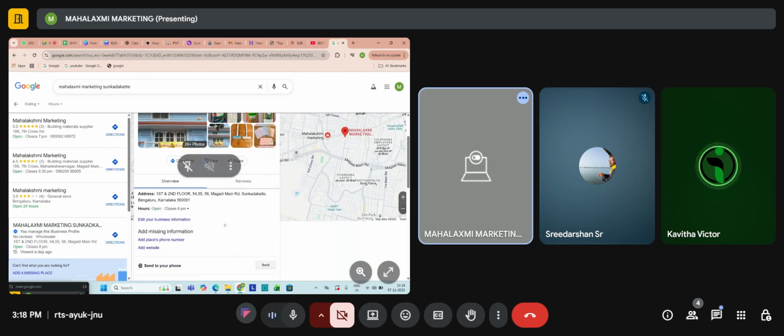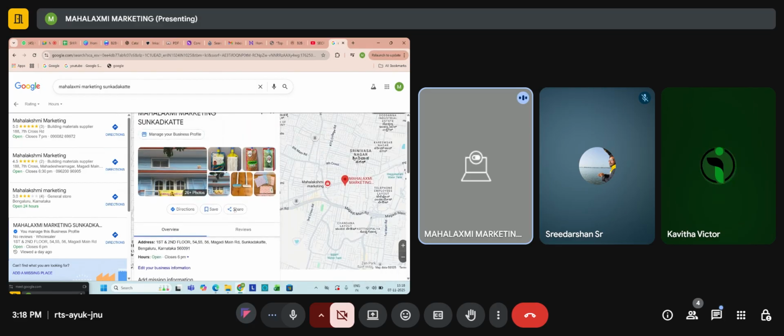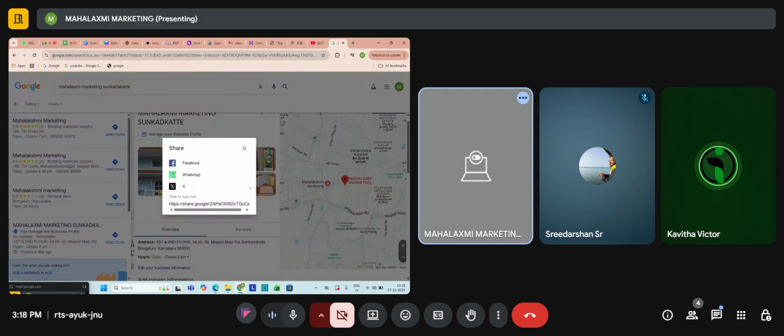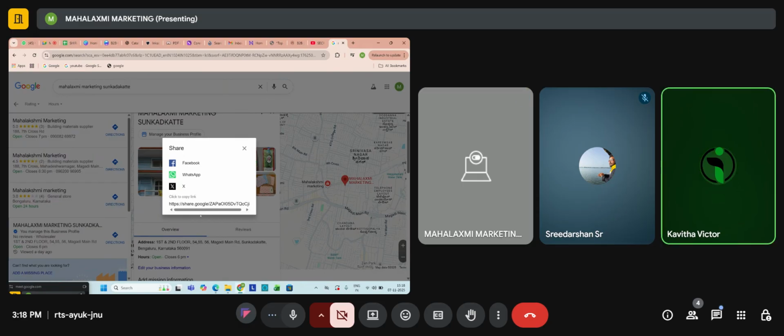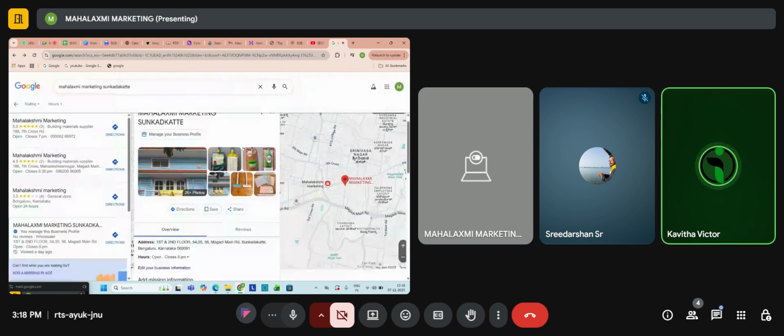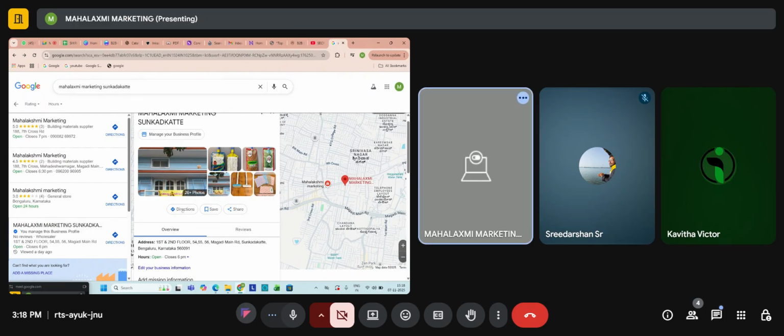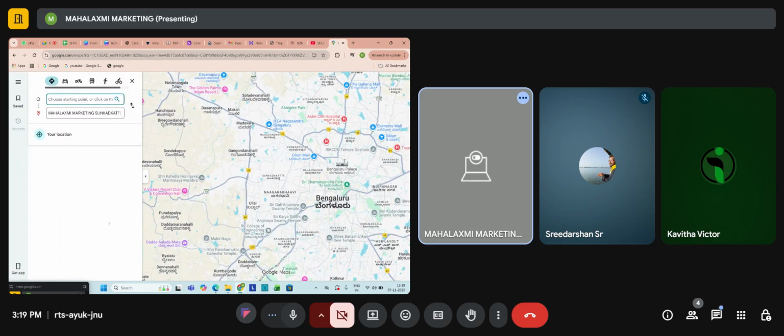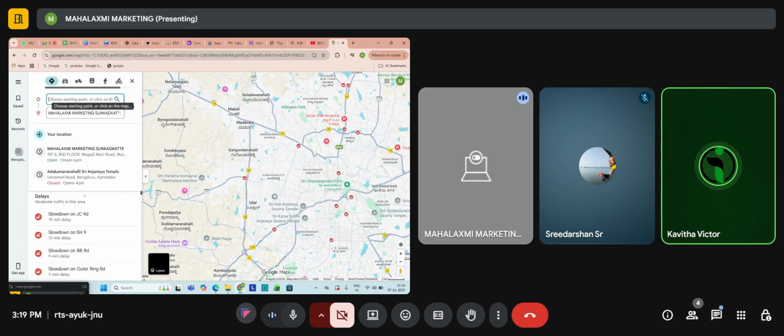On the top left, you have the hamburger menu, the three lines. Click on that.